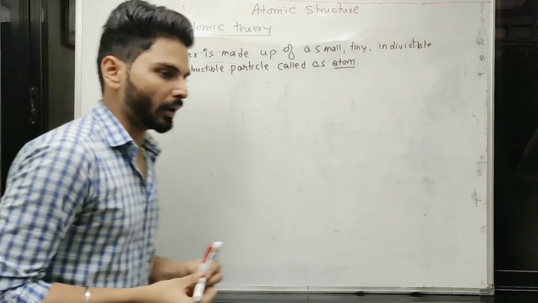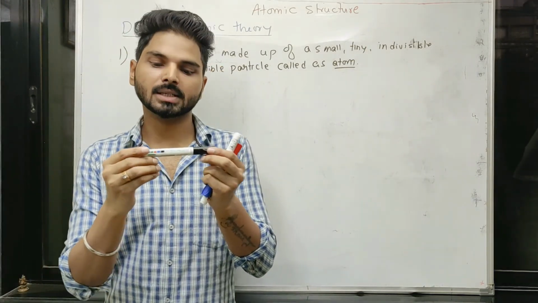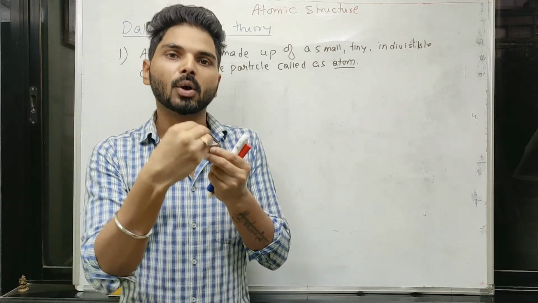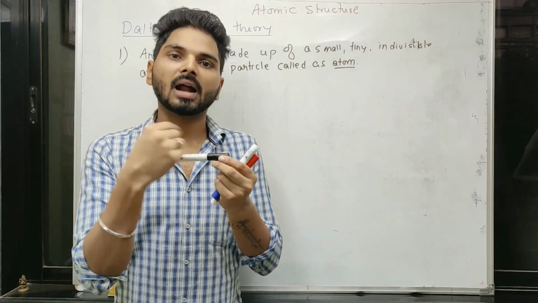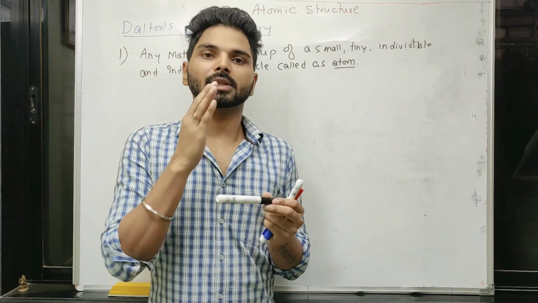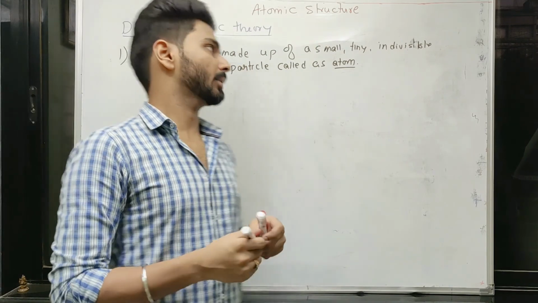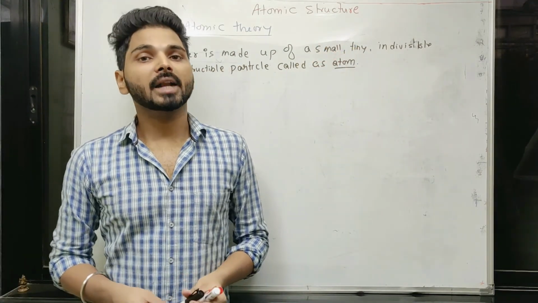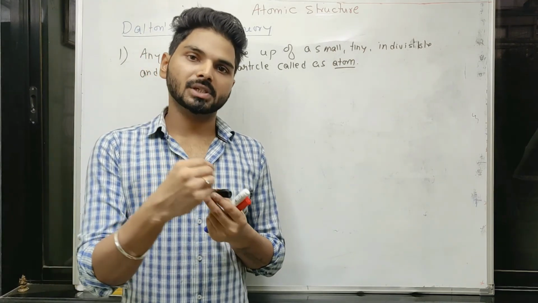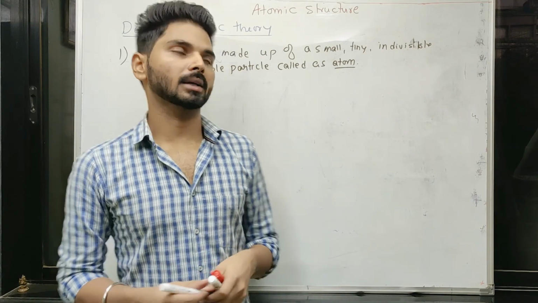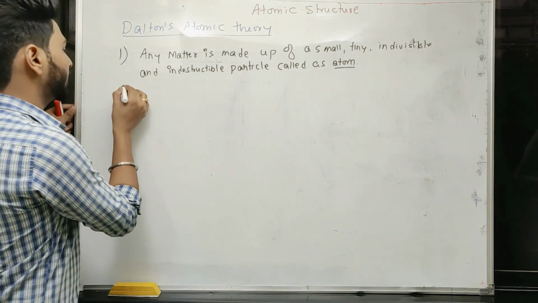He says that if I take any material, any substance, and start cutting that substance, I will reach a level beyond which I cannot cut further. That ultimate particle is called an atom, not cuttable further. It is small, tiny, and indivisible, cannot be divided further, and cannot be destroyed either, indestructible particle.